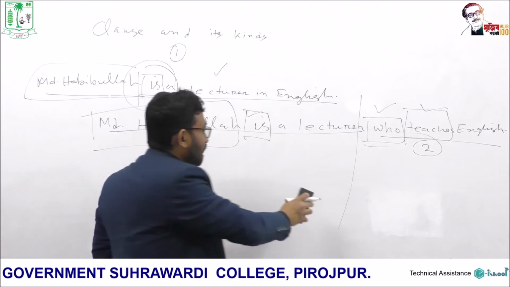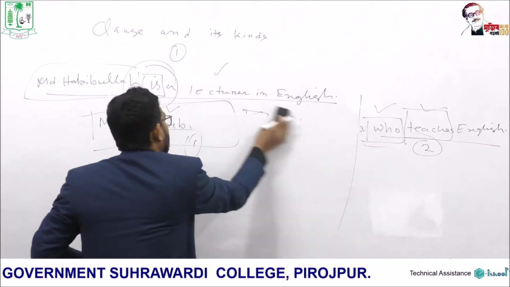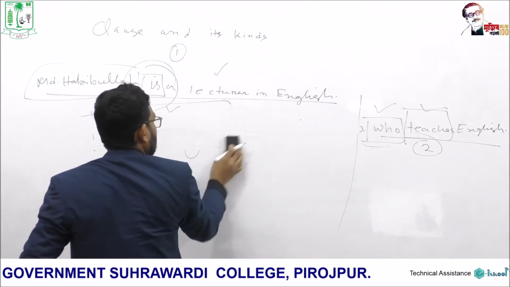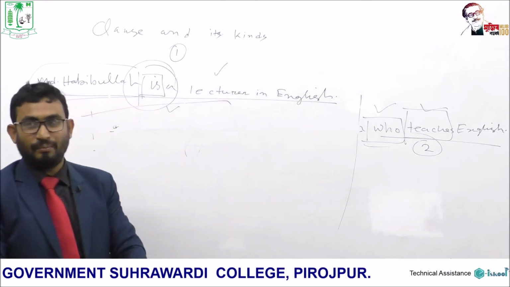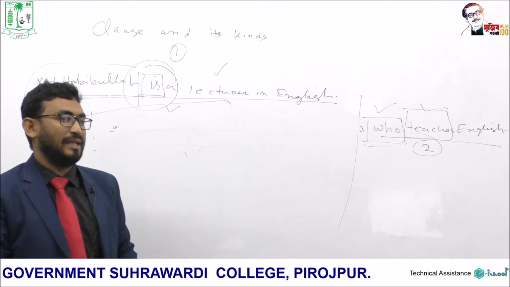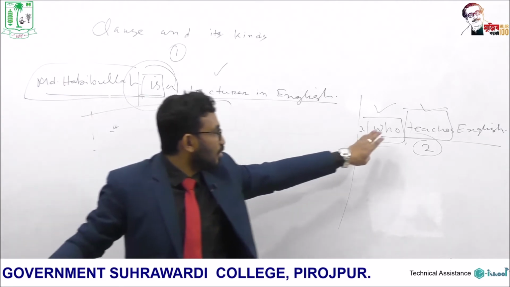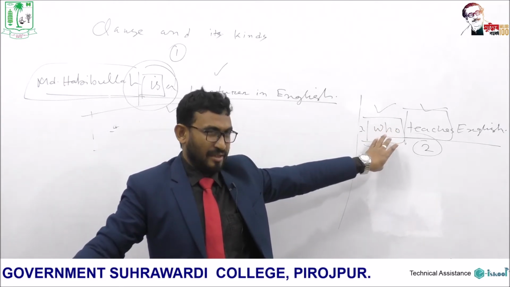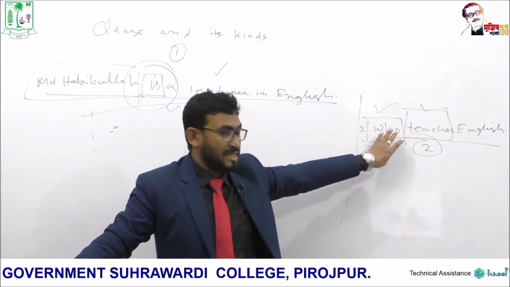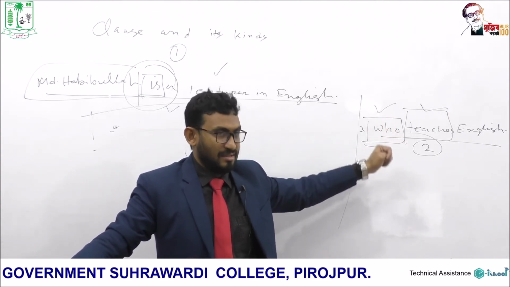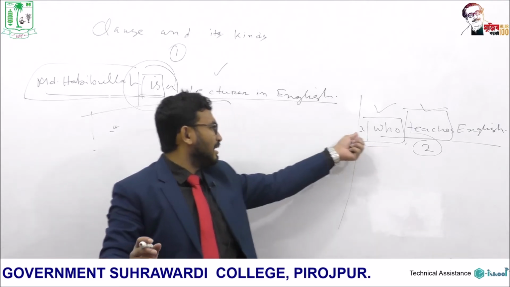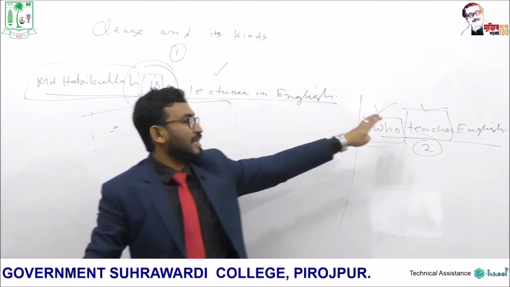But if we do not keep this clause here in this sentence, only if we write who teaches English, this clause is not complete. It does not give a complete sense, complete meaning. This clause remains incomplete. We cannot consider it a sentence, or it cannot give a full sense. That is, when another clause is written here, it can give a meaning.